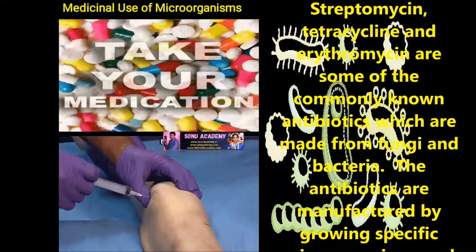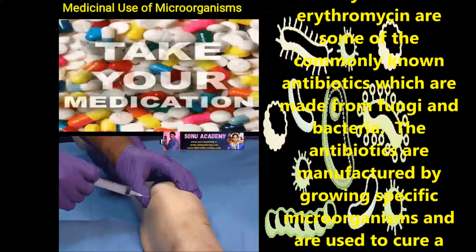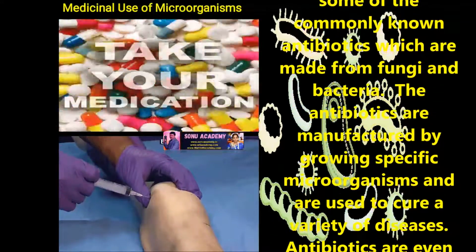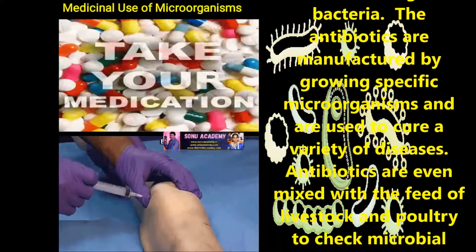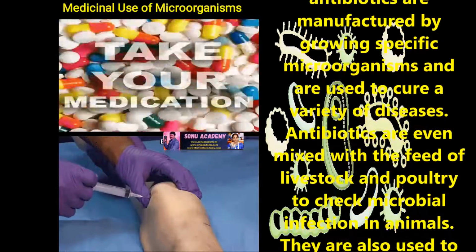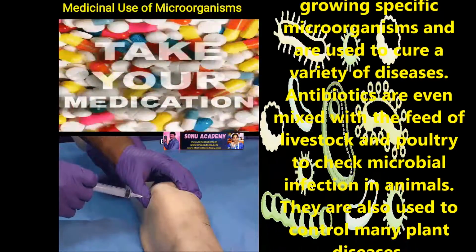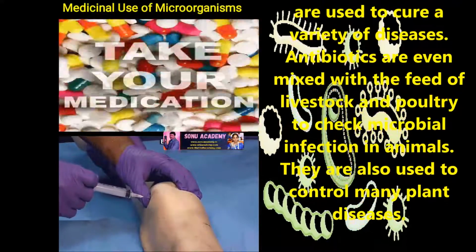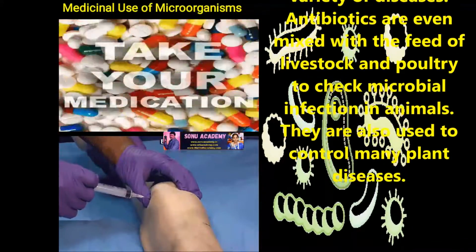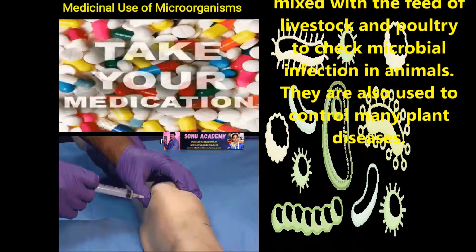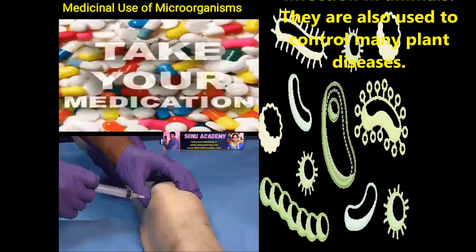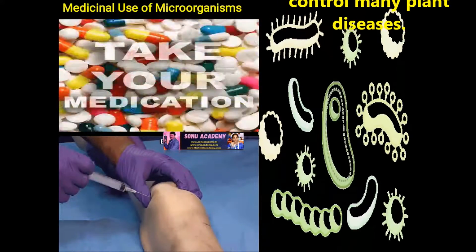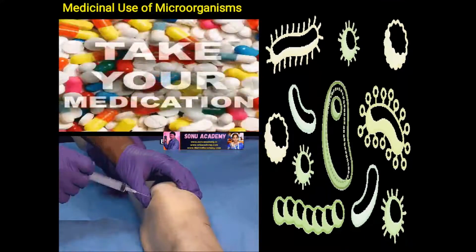Streptomycin, tetracycline and erythromycin are some of the commonly known antibiotics which are made from fungi and bacteria. The antibiotics are manufactured by growing specific microorganisms and are used to cure a variety of diseases. Antibiotics are even mixed with the feed of livestock and poultry to check microbial infections in animals. They are also used to control many plant diseases.